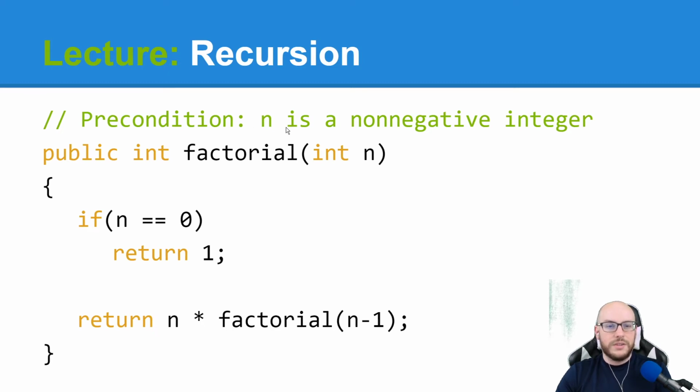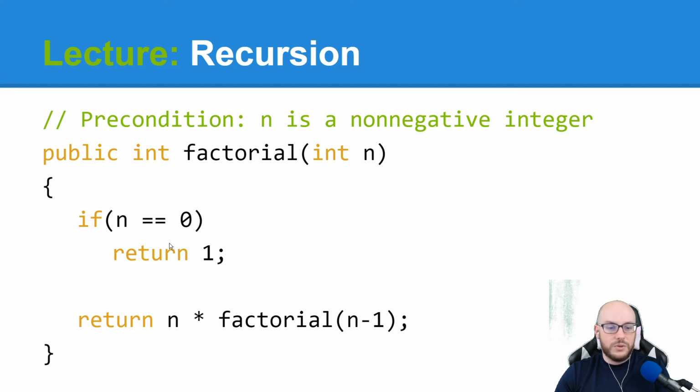So we have a precondition here that n is a non-negative integer, and we're going to do factorial. We take in our integer n, and we say if n is 0, return 1. This is our base case. Not only is it going to cause our recursive call stack to stop, this is the simplest entity in the problem set. What do I mean? When we're talking factorial, n being 0 is the smallest entity in the problem set.